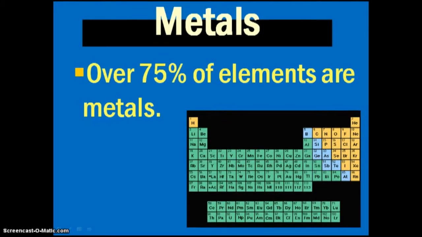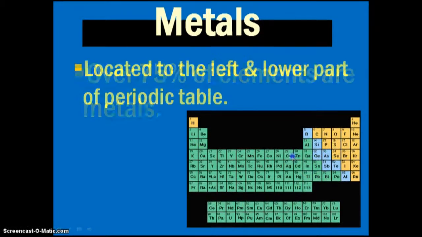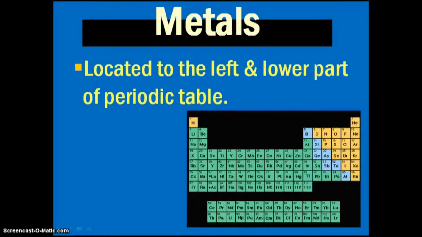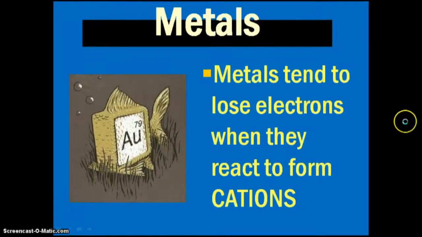Now if we look at the periodic table here, you can see in this light green on the left side of the table you have your metals, and as you can tell, most of the elements on this periodic table are metals. Now these are going to be located to the left and lower parts of the table, including that F block down below, but one thing to note is the left part of the table, while it is all metals, that excludes hydrogen, which of course we know is a non-metal.